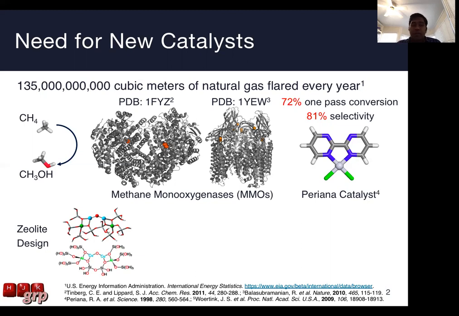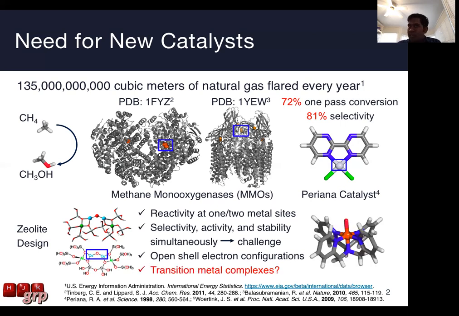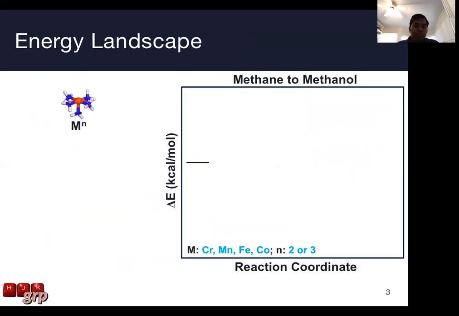So all of these have a couple things in common. The first is that the reactivity occurs at one or two isolated metal sites. They all face challenges with simultaneous tuning of selectivity, activity, and stability, and many of these compounds have open shell electron configurations, which complicate structure-activity relationships. And so we are interested in investigating whether transition metal complexes with base metals, or 3D transition metals that are more earth abundant, can facilitate the reaction energetics that are necessary for conversion of methane to methanol.